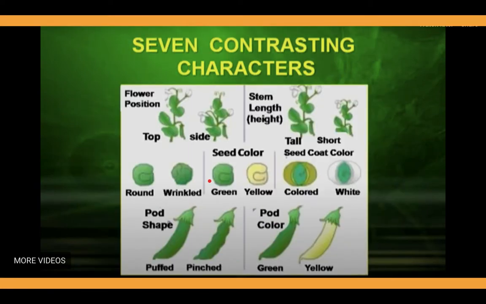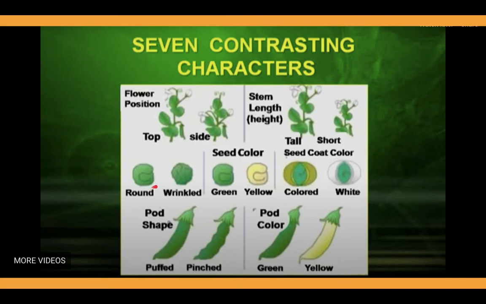Now, these are the 7 contrasting characters that Mendel studied during his hybridization experiment on the sweet pea plant. One character is flower position, and these are the 2 traits in this character: top and side. In top, the flowers are positioned at the top of the plant, and in side, the flowers are positioned along the sides. Then stem length or height: tall and short.